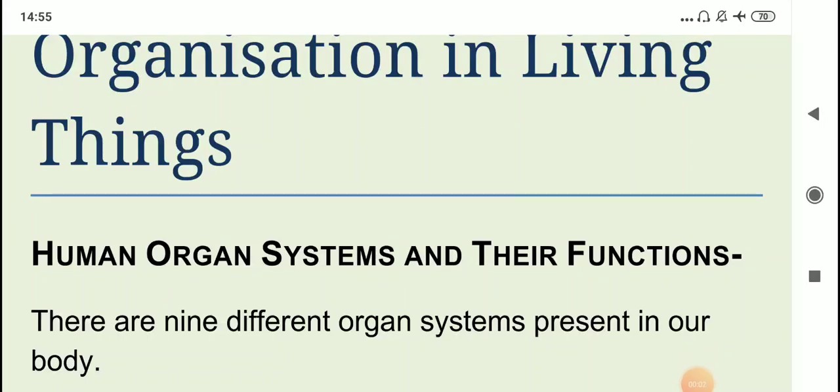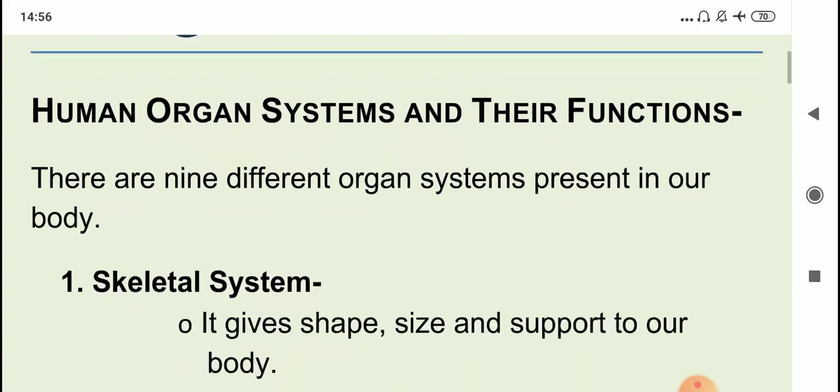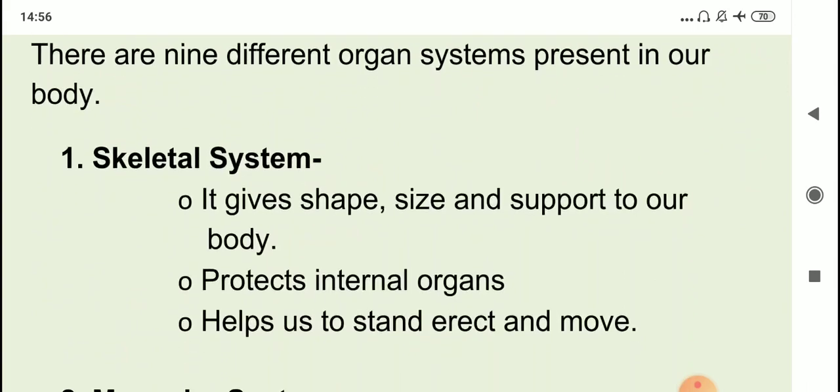Hello children, we were studying organization in living things and in the previous turn I discussed animal tissues. Today we will study human organ systems and their functions. So children, there are 9 different organ systems present in our body. We will only study their main functions.